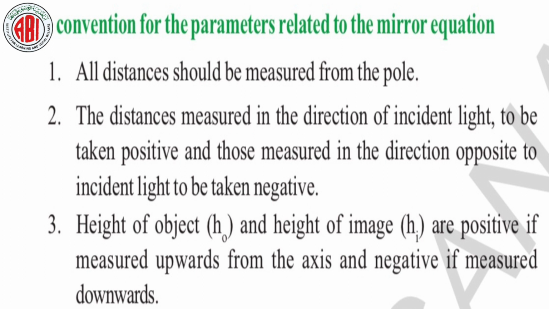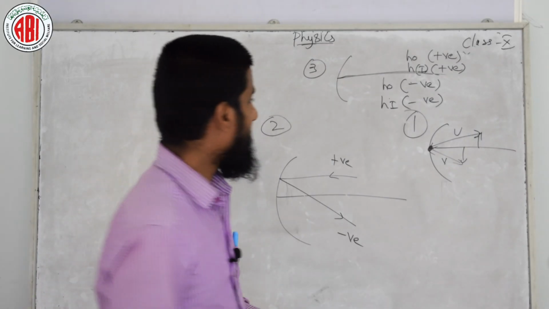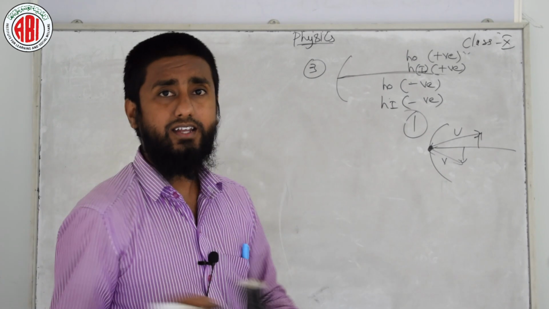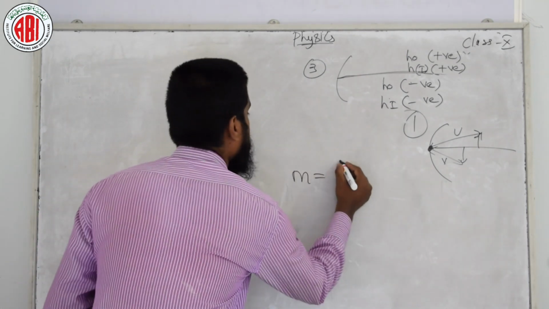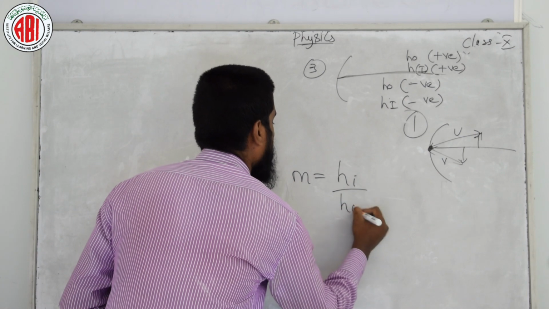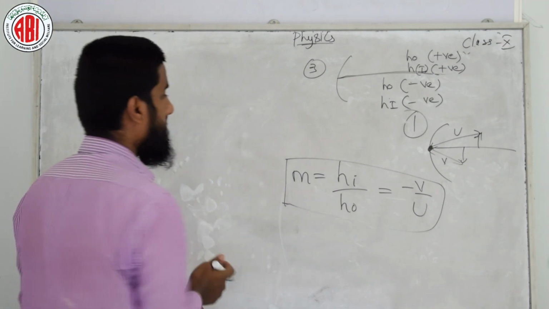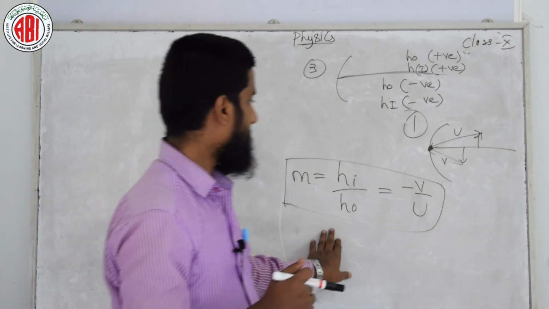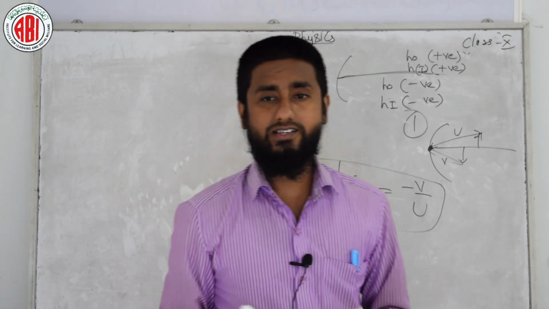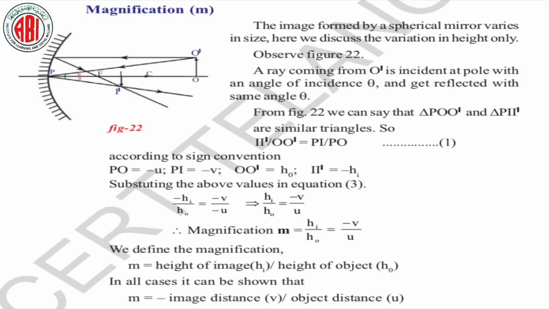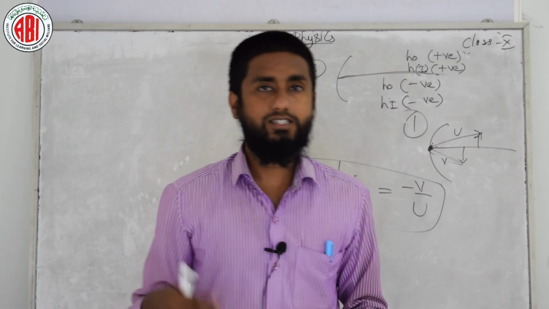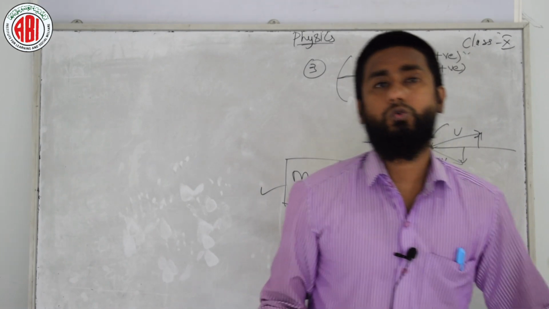After that we have one topic named magnification. For magnification we have one formula. I am writing the magnification formula: m = hi/ho = −v/u. This is a small formula for magnification, and for magnification also I am putting the theory part on screen, you can see. This sign convention theory and magnification are very important, they will actually work while you are solving problems. If you are solving problems, these things will help you.